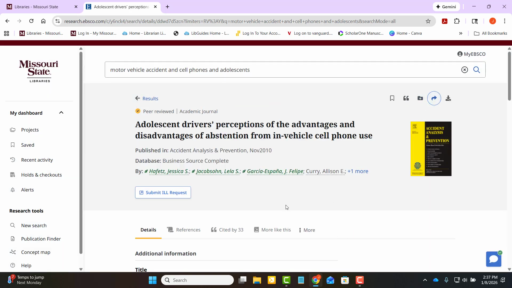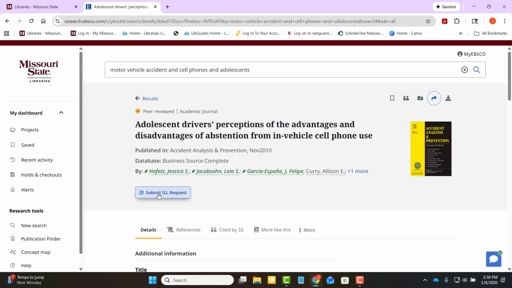All right, you may be wondering, I'd like to read this article. How do I do that? We do not have every single article full text right here, but we have pathways to get you there. This is why I emphasize not selecting that catalog or available in library collection filter, because we want you to have the articles best for your topic, not necessarily the ones right here. In this case, it's going to require an ILL request.